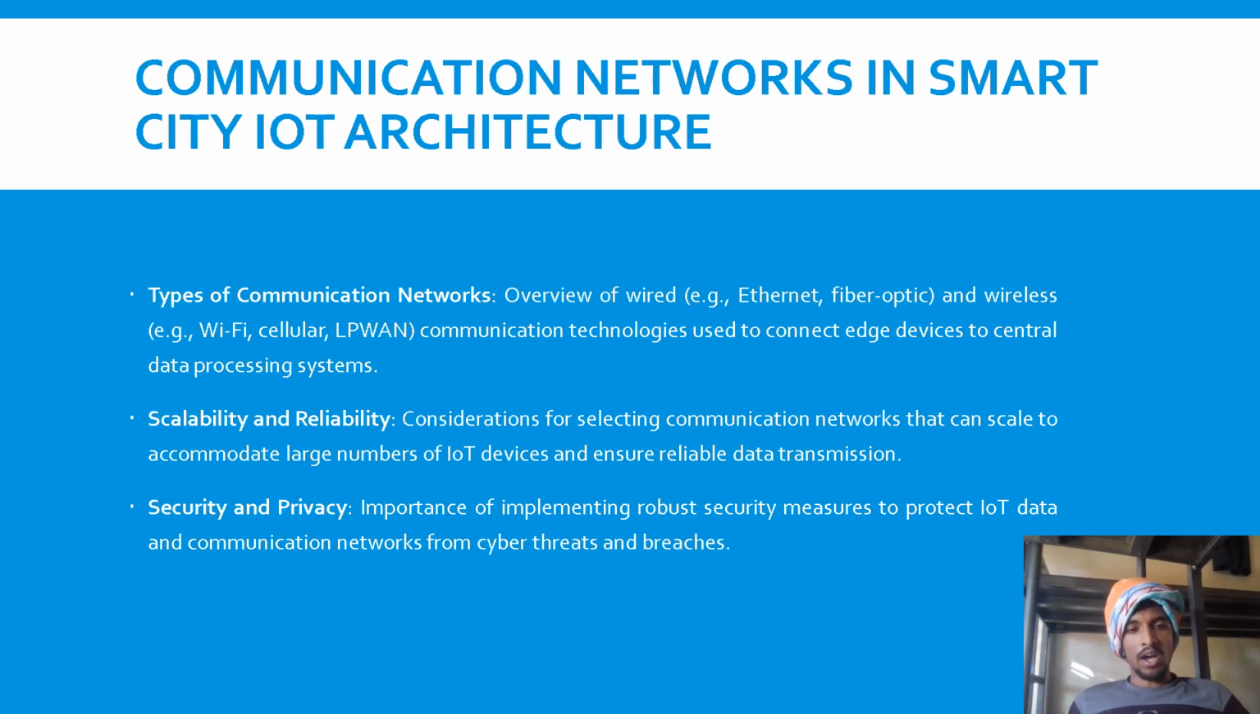If you are having IoT devices and one user is trusted by one IoT device, and his data is given to that IoT device, if someone is taking the data and manipulating the data, there is no use in that. So we need to have proper security, and proper privacy guidelines should be given to these IoT devices as well as the users. And what is scalability, what is reliability? Considerations for selecting communication networks that can scale to accommodate large numbers of IoT devices and ensure reliable data transmission. The data transmission needs to be careful, and it should be safe and secure.